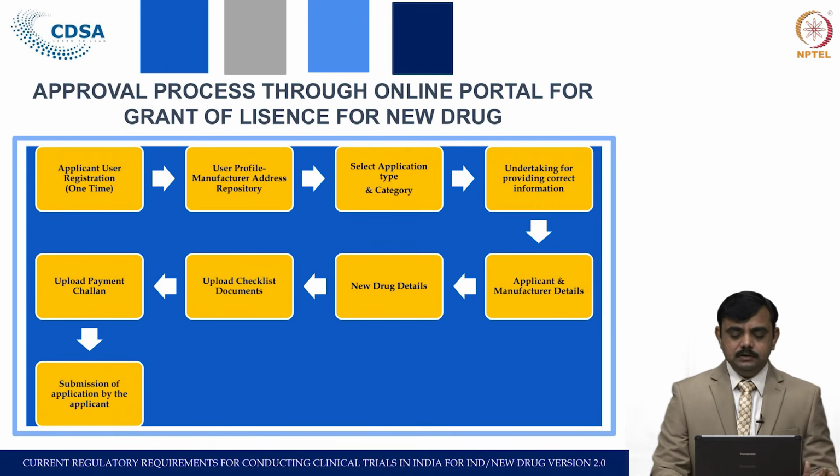A checklist has been given on the Sugam portal for the different categories and types of drug. The applicant has to select the category. If it is for manufacture, there is a different checklist. If it is for import purposes, a different checklist. If it is for clinical trial, the data requirements are mentioned in the checklist. The applicant is required to fill up that checklist.